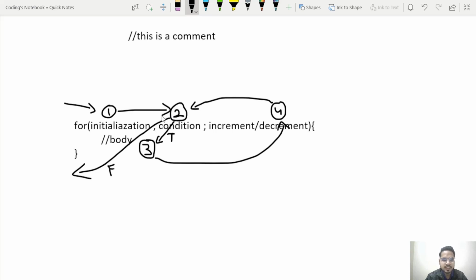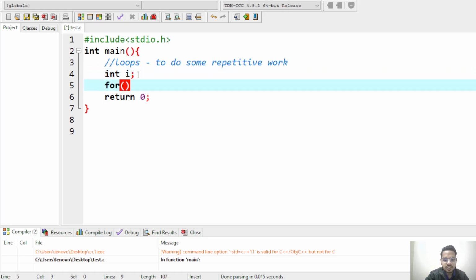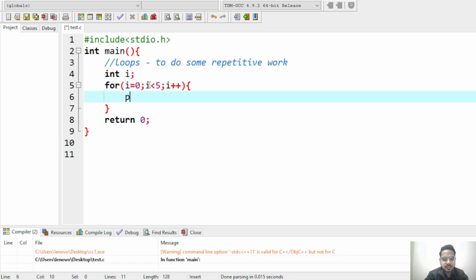Now let's see an example of the loop. Let's write a simple for loop to print my name 5 times. For that we will need a counter to keep track of how many times we have printed. So let's first declare the variable i. Now let's write our for loop. Initially let's say the value of i is 0. How many times would I want to print? I want to print 5. So I can go from 0 up to 5, so i is less than 5. Then at every iteration I will increment the value. The statement is simple. I am just printing my name.